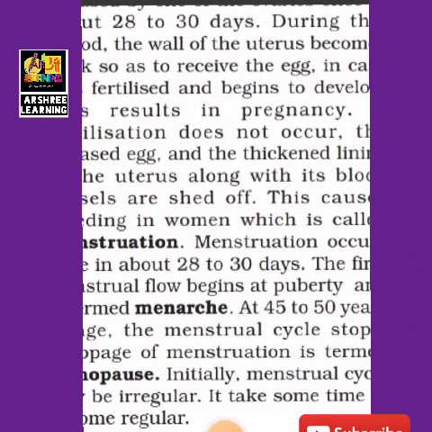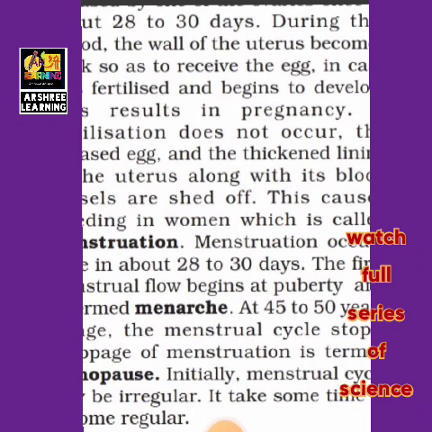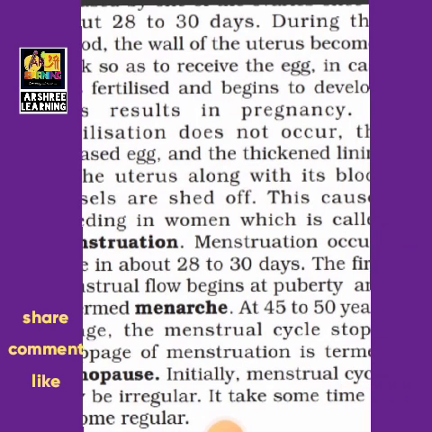This symbolizes that the ovary and the uterus are preparing the body for fertilization. If fertilization takes place, then a child will be born. If fertilization does not take place, then menstruation will continue, and this occurs once in a month. Again in the next month the same process will start. If fertilization does not take place, then the egg which is released from the ovary is removed and the lining of the blood vessels is removed.